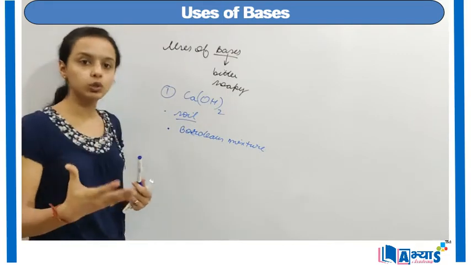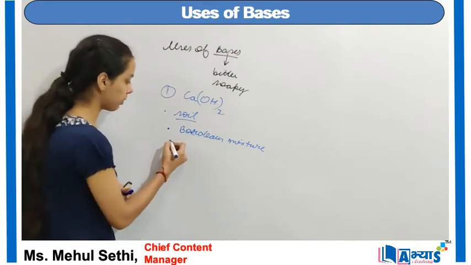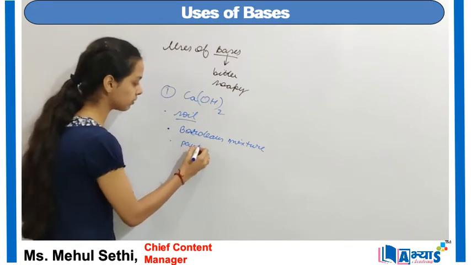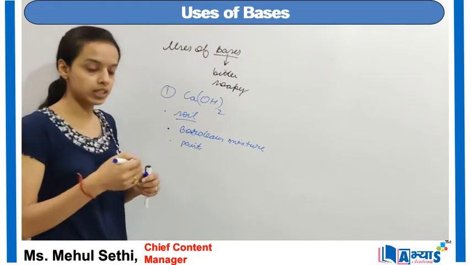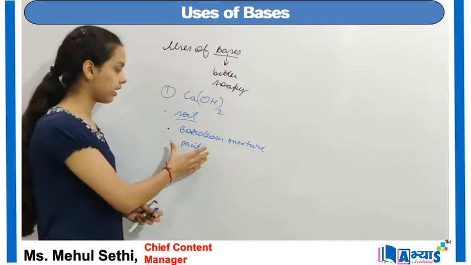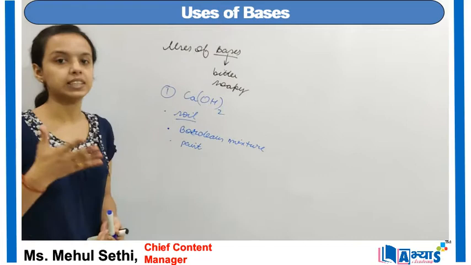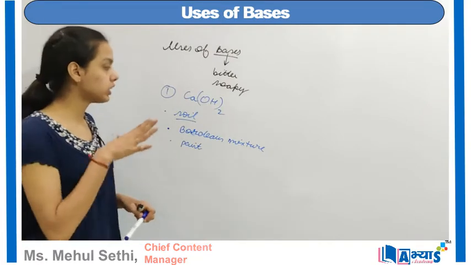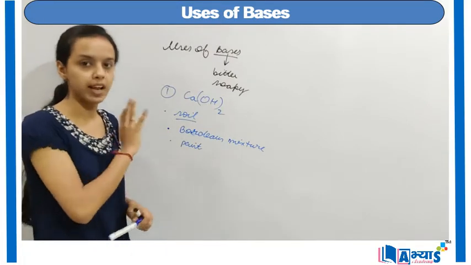The next important use of calcium hydroxide can be in the manufacture of paints or white washes. It is used as a component because it is generally white in color, so it is actually a component for paints and other white washes. So this was the concept, or these were the uses of calcium hydroxide.